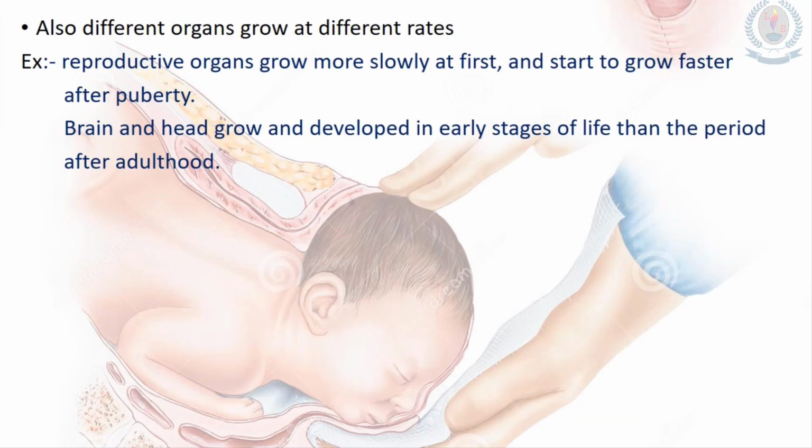Also, different organs grow at different rates. For example, reproductive organs, that means male reproductive organs and female reproductive organs, grow more slowly at first and start to grow faster after puberty. As well, the brain and head grow and develop in the early stages of life more than in the period after adulthood.